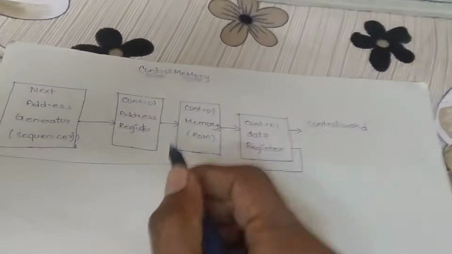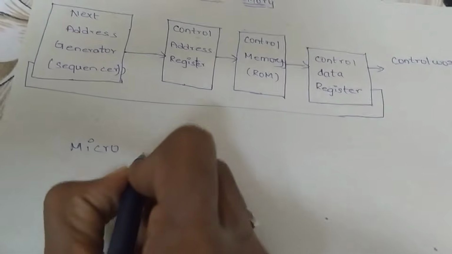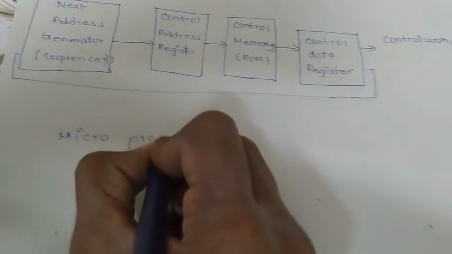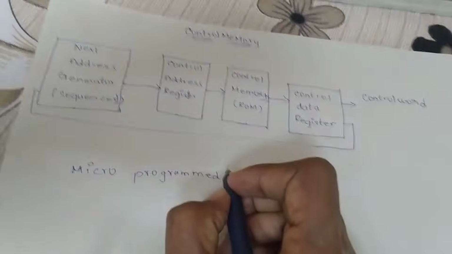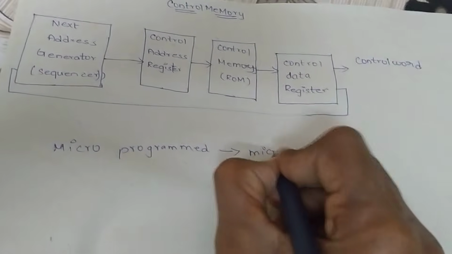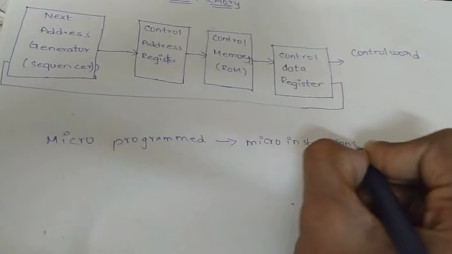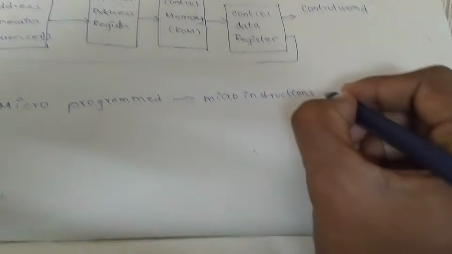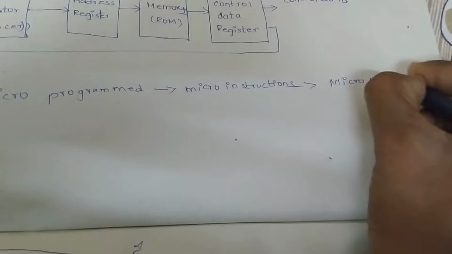What is meant by control memory? It can store microprograms. A microprogram is the collection of microinstructions, and microinstructions can contain one or more micro operations.